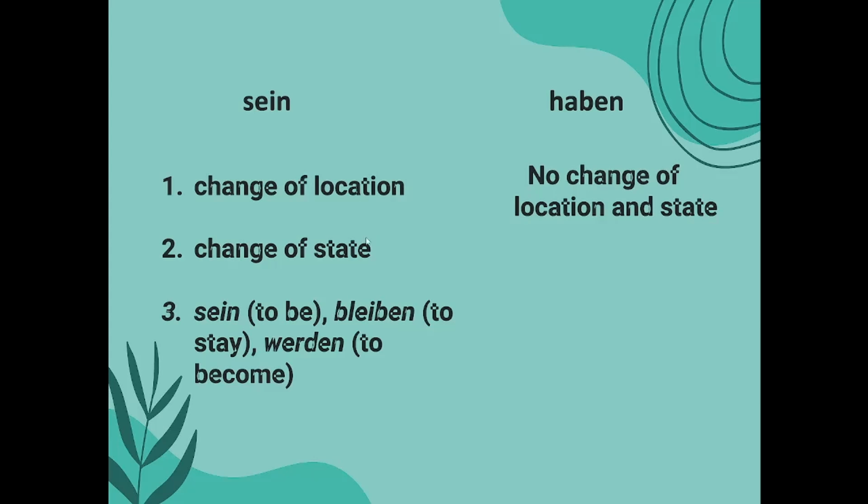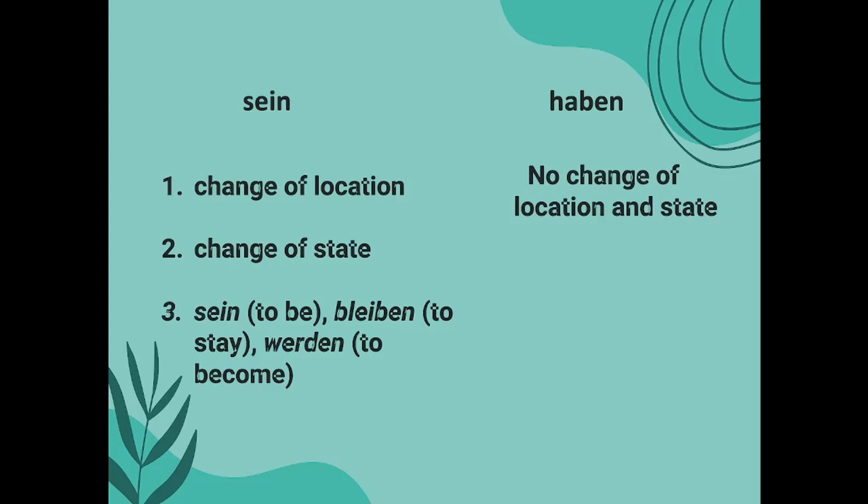So the second condition is verbs that imply a change of state. For example, if you go to sleep, you are not doing any change of location, but your state is getting changed. Einschlafen, to go to sleep. And similarly, when you wake up, it will also use sein. Other examples are the verb sein itself, bleiben, to stay, and werden. And haben is used whenever all these three conditions are not possible.